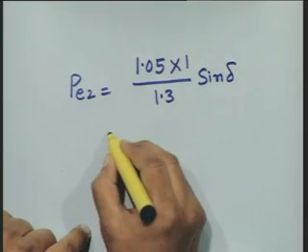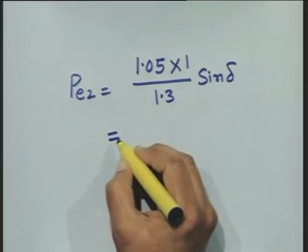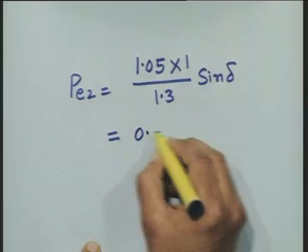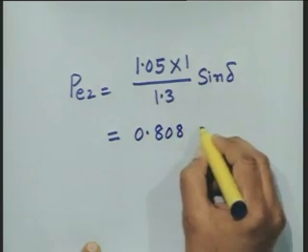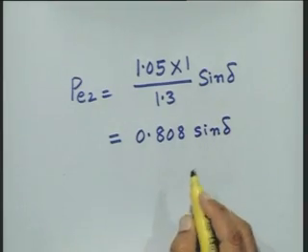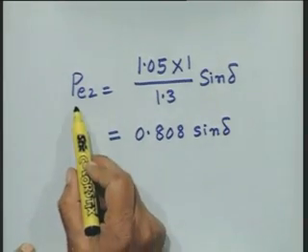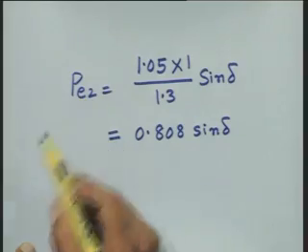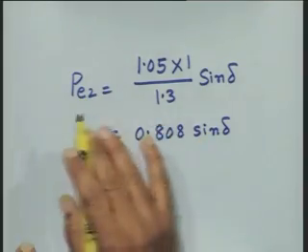And this comes out to be 0.808 sin delta. What you observe here is that this Pe2 equals P max into sin delta.